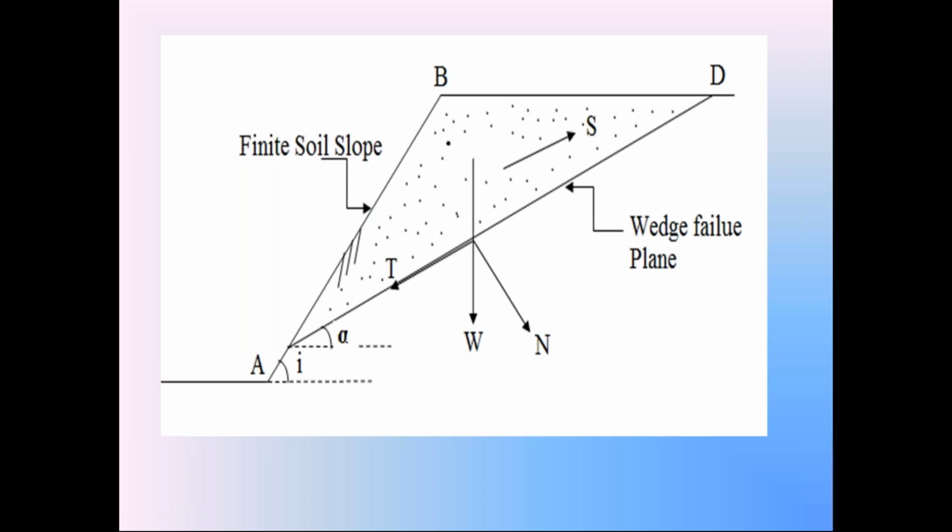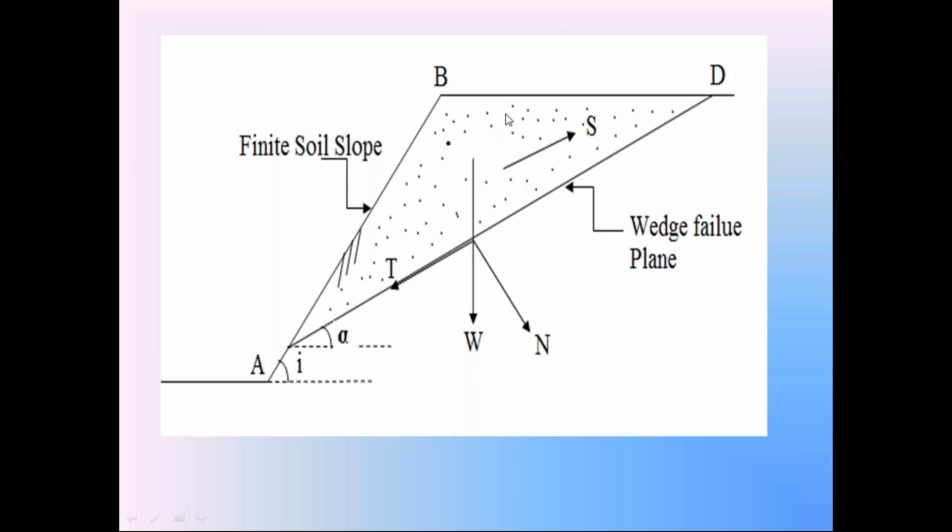Already from the field, we know the unit weight of the soil. From the field, that is, subsoil investigation, we know how much is the unit weight of soil used in this embankment construction. Then from the graph sheet, calculate the area of this wedge portion ABD. Since this diagram is on the graph sheet, from that graph sheet, find out the area of this soil wedge ABD. Multiply that area with unit thickness.